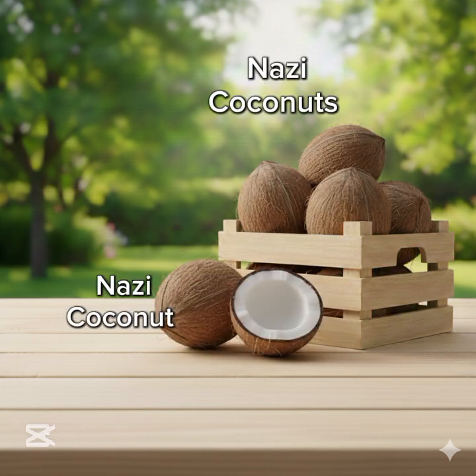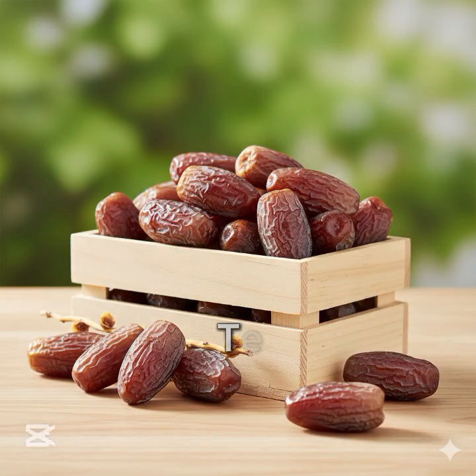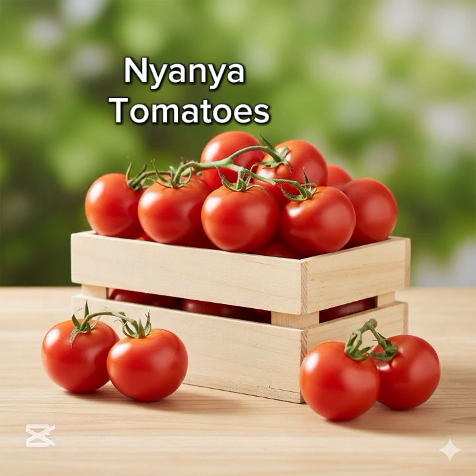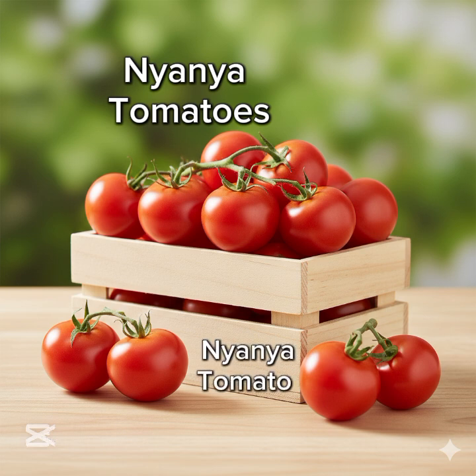Nazi, coconut. Tende. Tende, so these are dates. Tende, this is in singular and plural form. Nyanya. Nyanya, these are tomatoes. Nyanya is the same. There is no manyanya. So nyanya is in singular and in plural form. You can say nyanya, which means tomato, and nyanya, which means tomatoes.